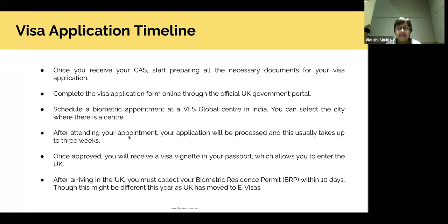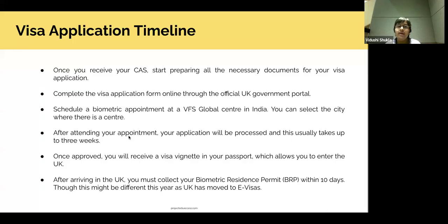Now, the visa application timeline. Once you receive your CAS and you have all your documents, keep all your academic transcripts ready. Whatever transcripts you provided to your university for admission, keep the same ones handy for your visa application and your visa appointment as well. Complete the visa application online through the portal.